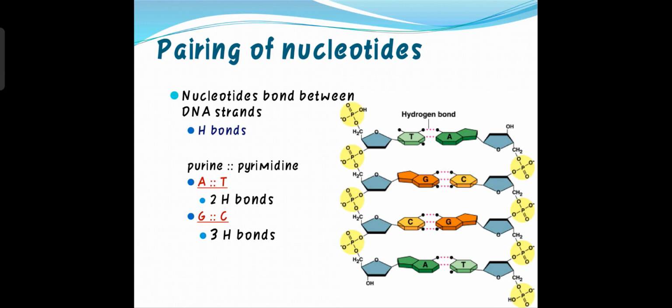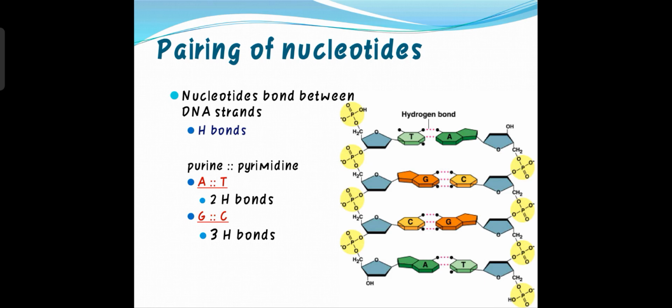And here there are two examples. In the DNA structure, if one strand contains adenine, then the second strand must contain thymine. That means adenine always binds to thymine and guanine always binds to cytosine. Adenine always binds to thymine by 2 hydrogen bonds and guanine always binds to cytosine by 3 hydrogen bonds. So this is the pairing of nucleotides in the DNA structure.